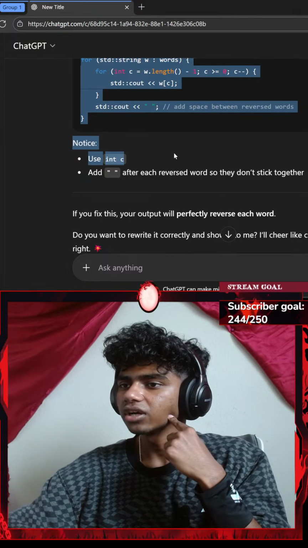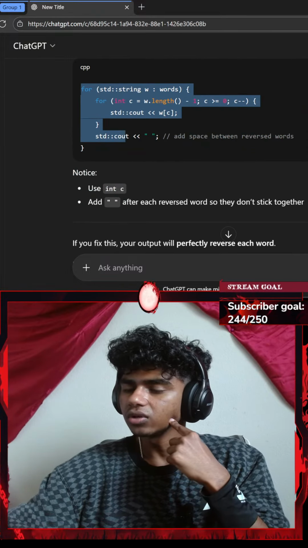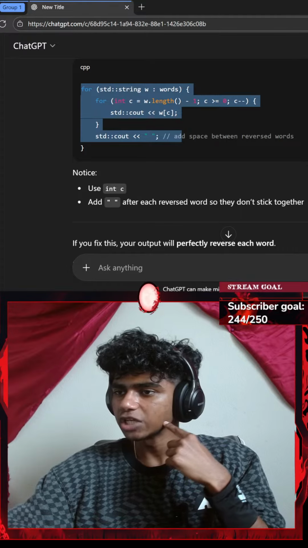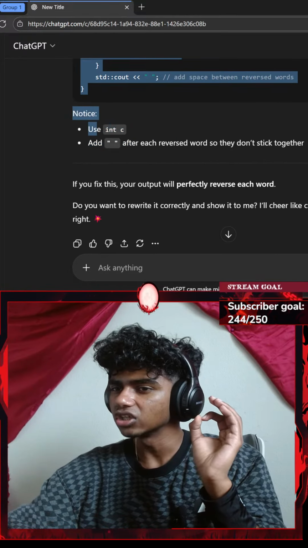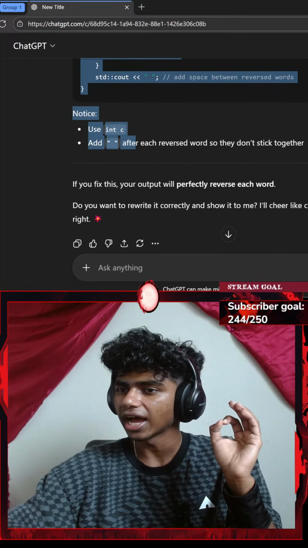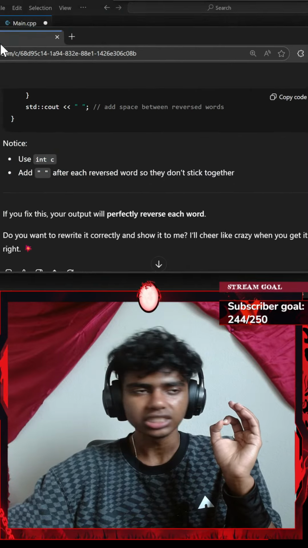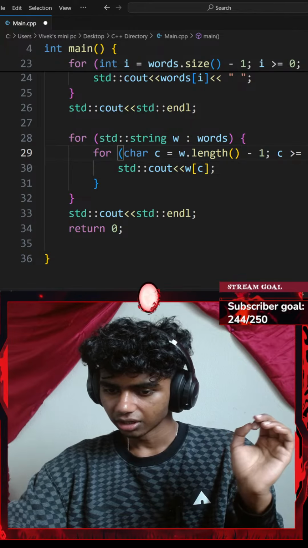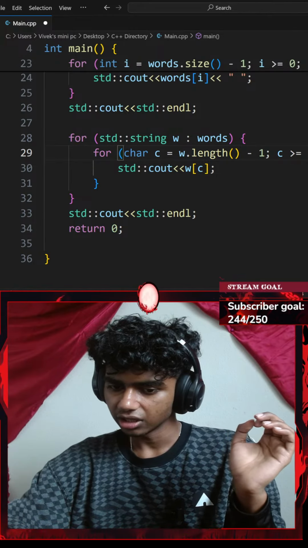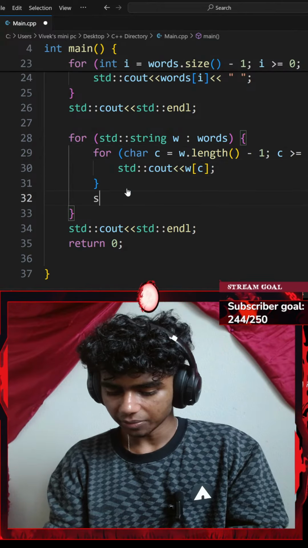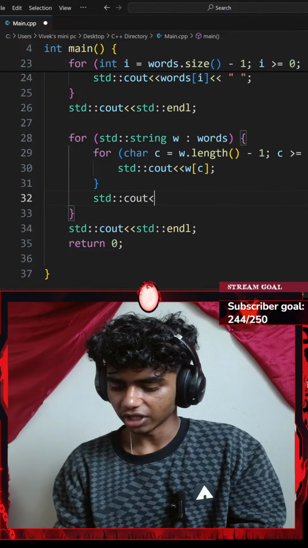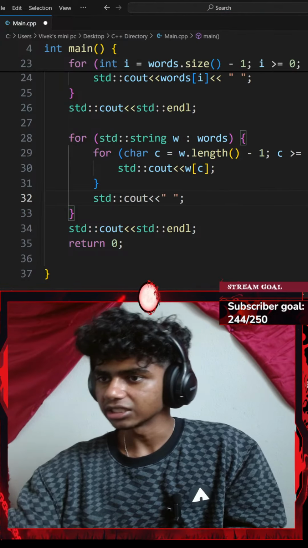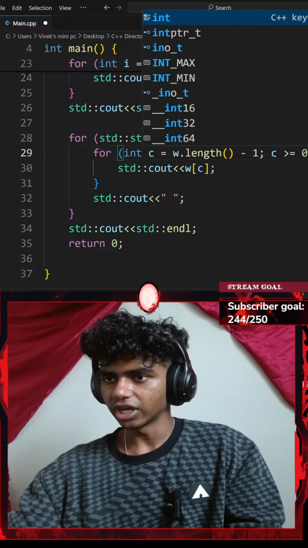Oh, I see. Add a space between reversed words. Notice, use integer C, add space. Okay, I see, that makes sense. I didn't know about that. Put a space at the end of the main for loop. So let me add a standard console output with an insertion operator of an empty space. And let me change that to integer.